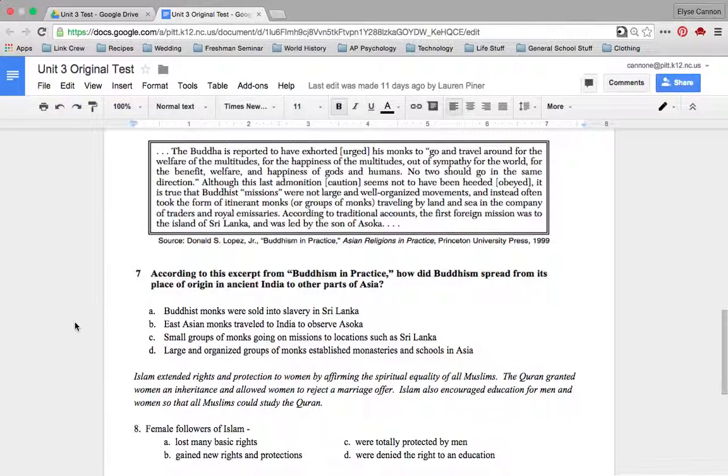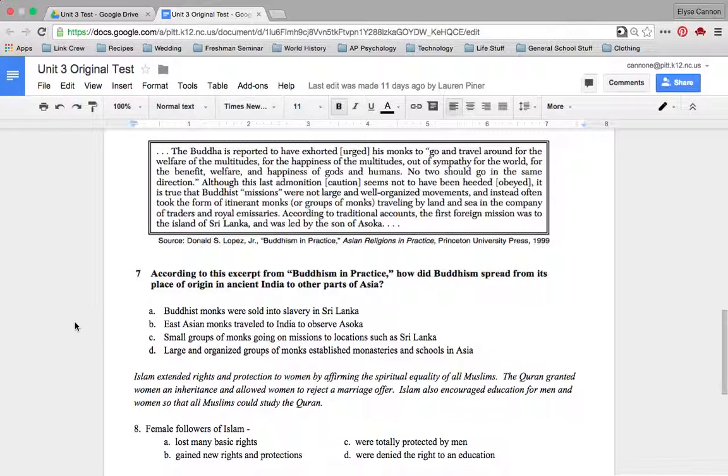Buddha is reported to have exhorted, or urged, his monks to go and travel around for the welfare of multitudes, for the happiness of the multitudes, out of sympathy for the world, for the benefit, welfare, and happiness of gods and humans. No two should go in the same direction. Although this last admonition, caution, seems not to have been heeded, which means obeyed.